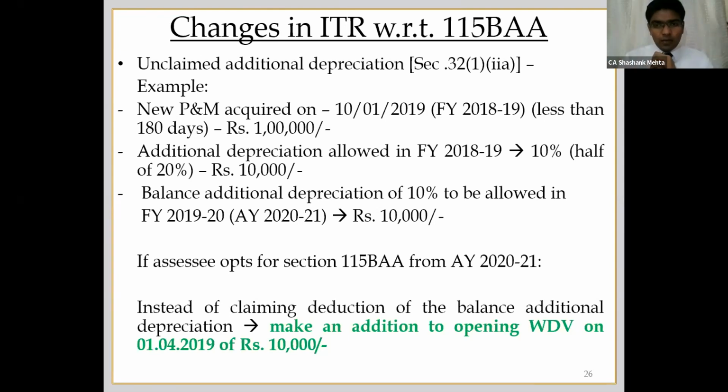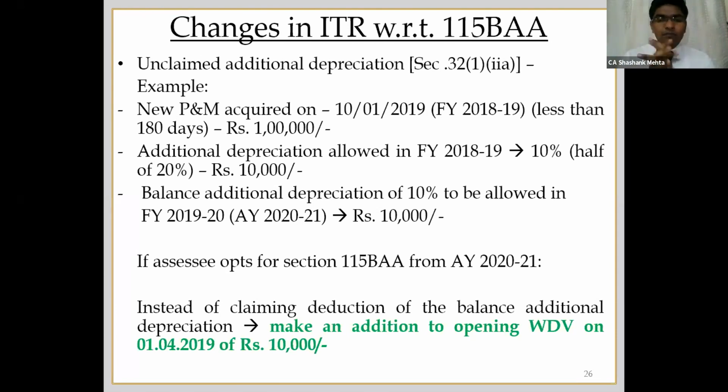As per section 32, in that case you will have to claim only half depreciation. Say suppose the rate of depreciation is 15%, then I have to claim only 7.5%. However, as this was an eligible plant and machinery, I can also claim additional depreciation at 20%. In case of 20% also, if it is put to use for less than 180 days, then you can claim only half of it, and the other half can be claimed in the subsequent assessment year. So in financial year 18-19, I claim 10,000 only instead of 20,000, and the other 10,000 I will have to claim in AY 2021.